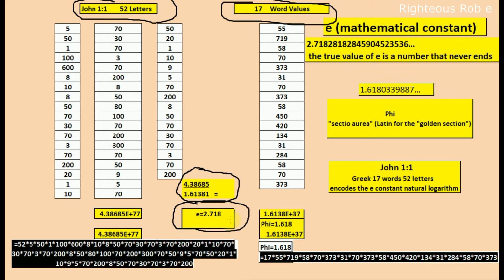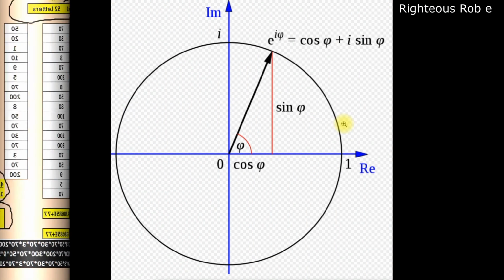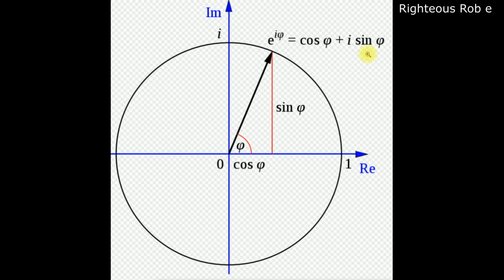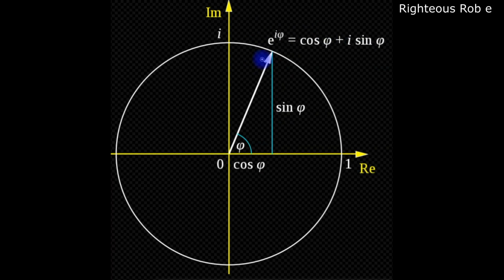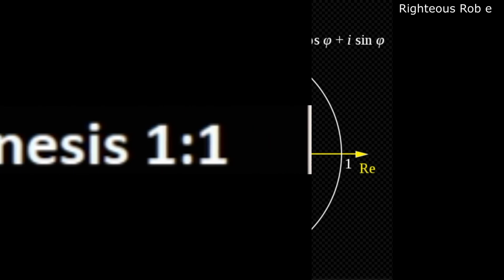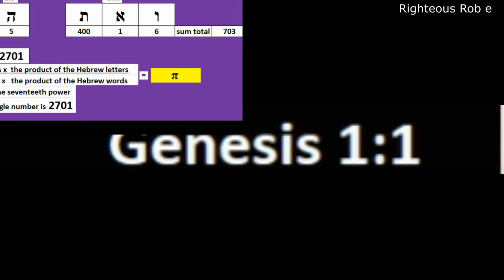The E natural logarithm embedded, encoded into John 1 verse 1 in Greek. This is the E natural logarithm. It's amazing. Genesis 1 verse 1 in Hebrew.